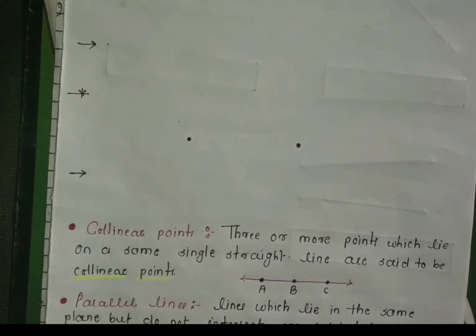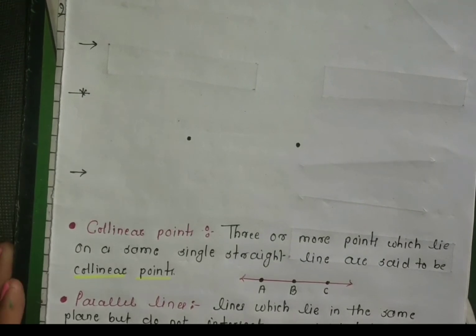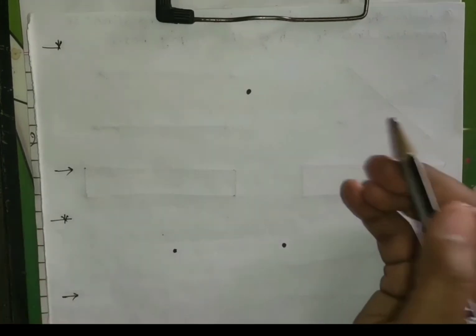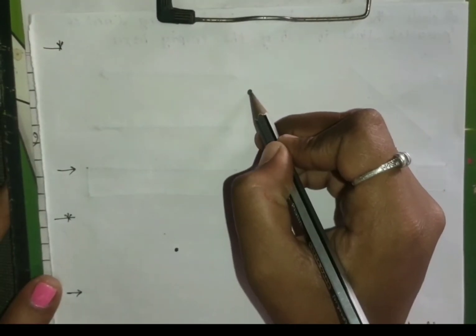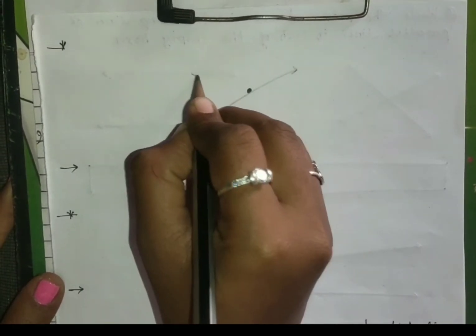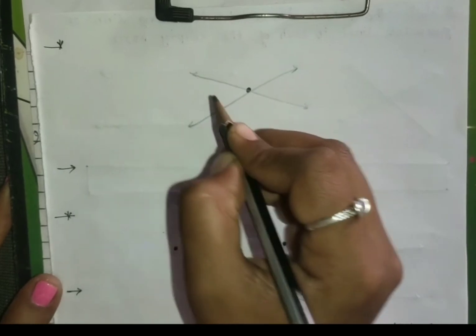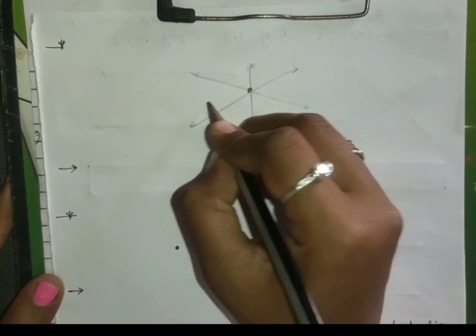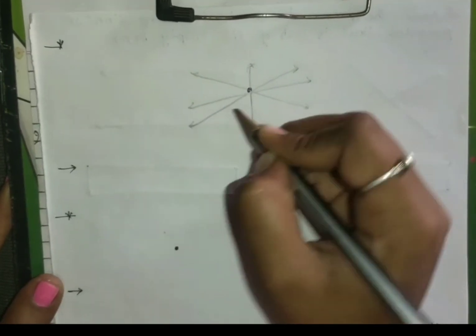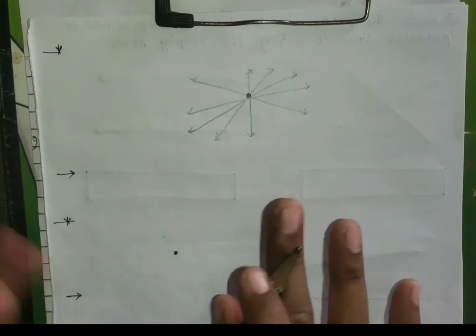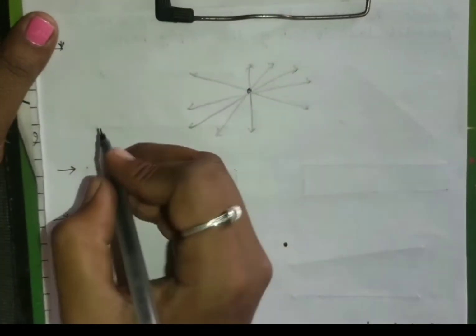Now next, you can see one dot over here. Now tell me, how many lines can be drawn from this one point? We can draw like this, like this, like this. This one also. That means there are many more lines we can draw from one single point.